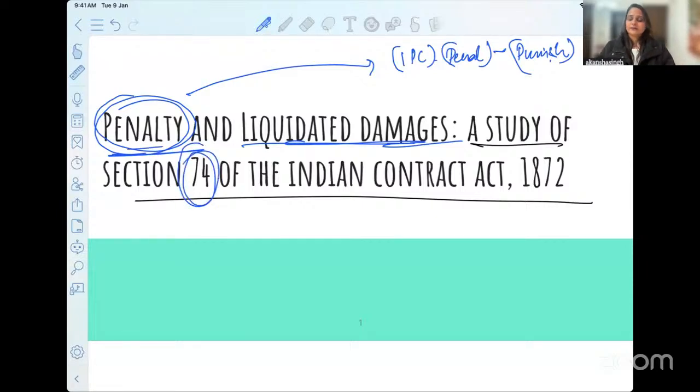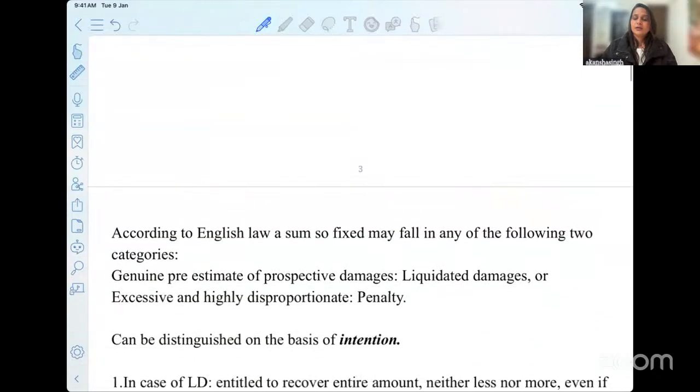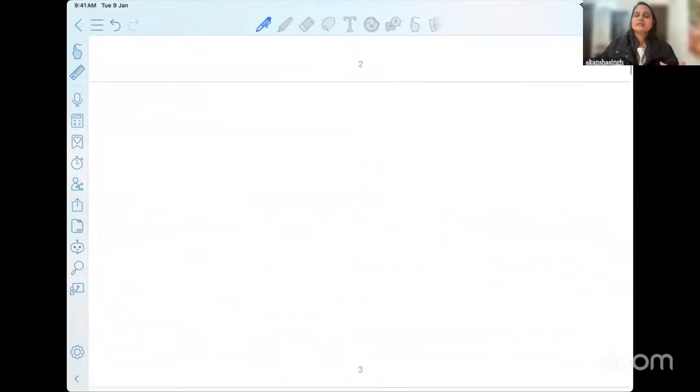So these are the two topics that we are going to cover, which are mentioned under section 74 itself. Before I move ahead with reading of section 74, I will just give you two examples. The idea of introducing an example in the beginning of the class, if you refer to my last video from section 73, I gave you an example in the beginning of the class of chia seeds. That is only for you to remember the example and the concept behind it. So you do not really have to cram up and mug up if you understand the concept. So let's keep two illustrations in our head and try to find out which one is penalty and which can be understood as liquidated damages.